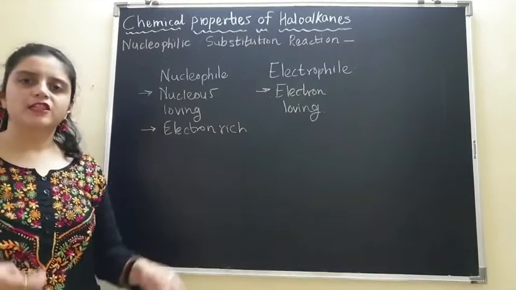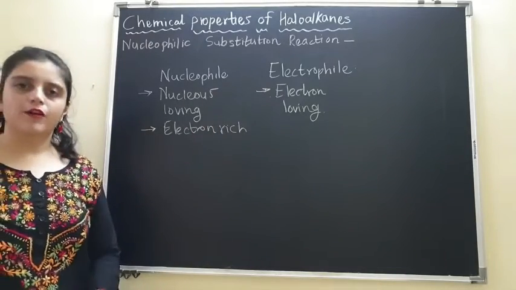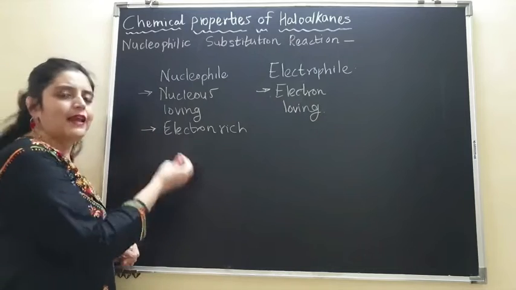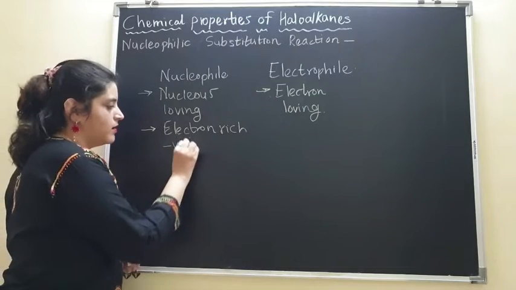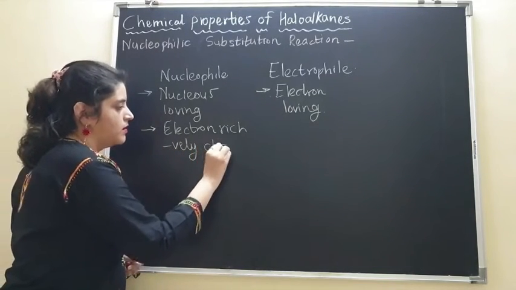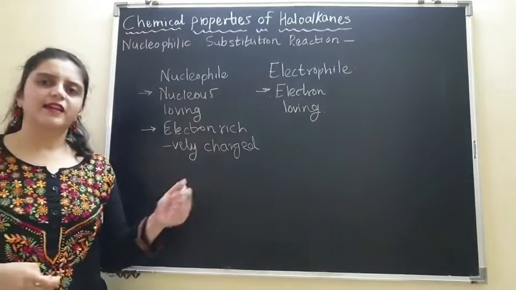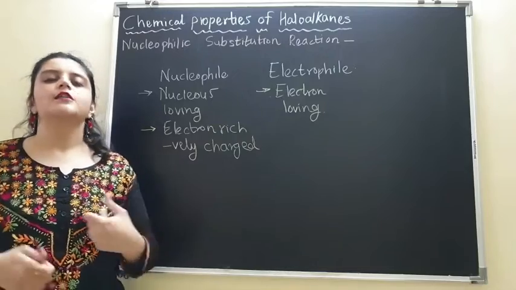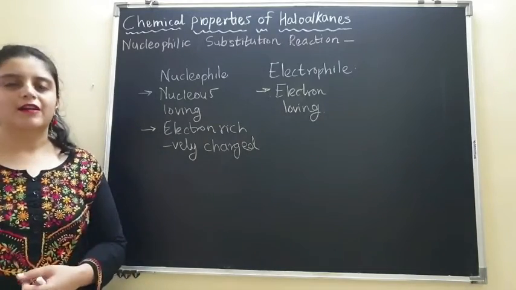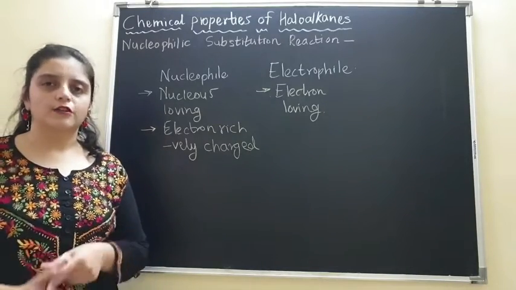Therefore electron rich reagents are called nucleophiles. These can also be negatively charged reagents. If there is a negative charge on that reagent, of course it will get attracted towards the positive charge of the nucleus.